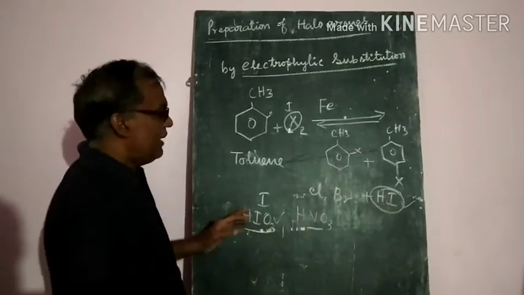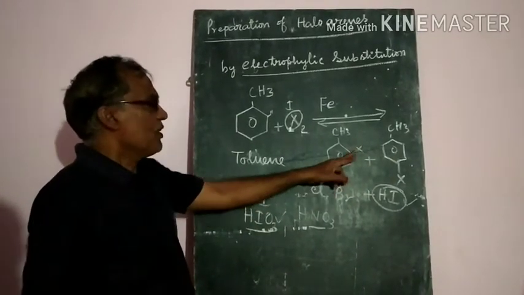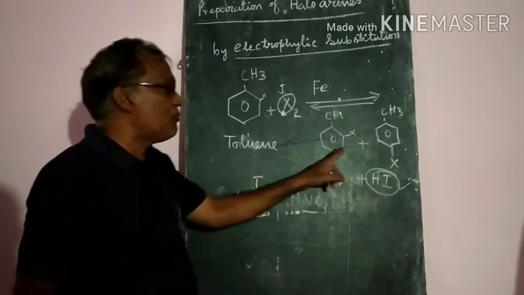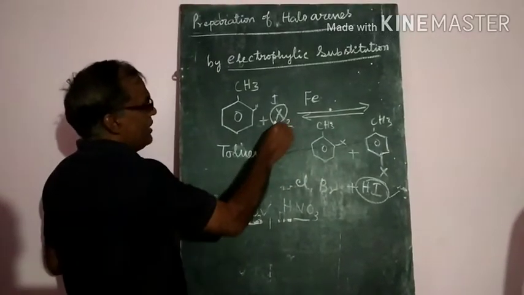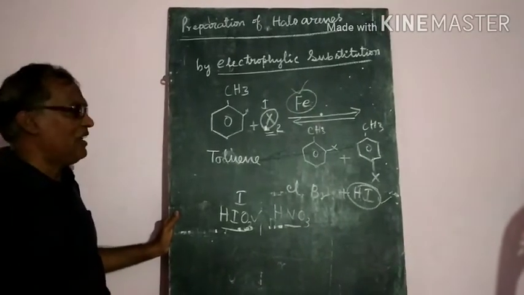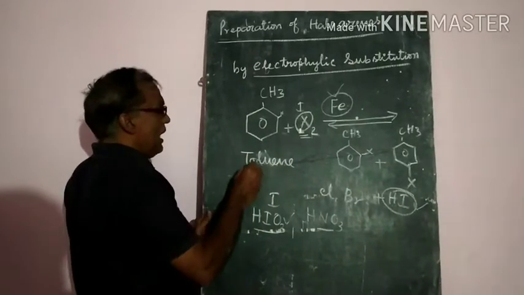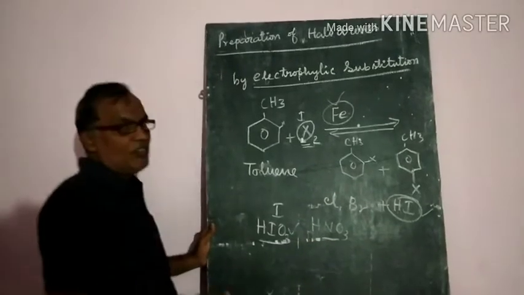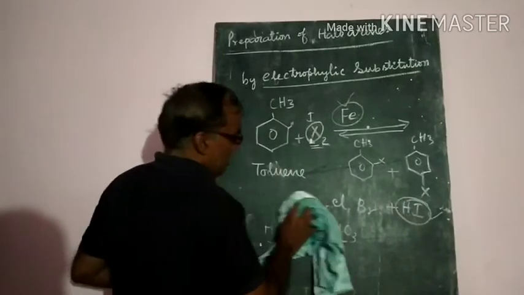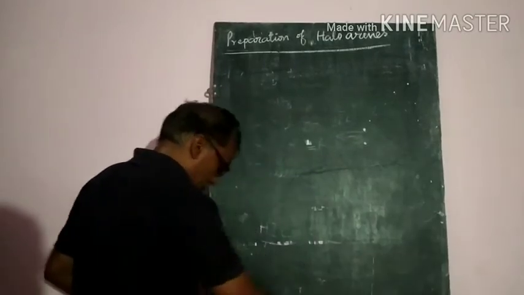If you use it, then we can prepare the iodohalides. That means iodotoluene, ortho-iodotoluene, para-iodotoluene we can prepare. But chlorine and bromine can be done very easily in the presence of a catalyst, a Lewis acid catalyst, iron chloride. So this is the electrophilic substitution. But in this method, fluoro compounds we never prepare, because fluorine is the most electronegative element and you cannot prepare fluoro compounds. So this is the one method that we are using, electrophilic substitution.